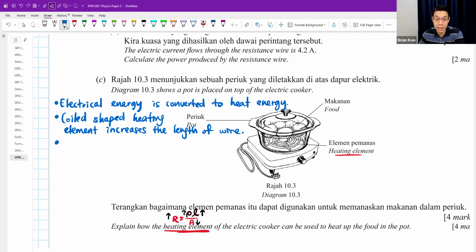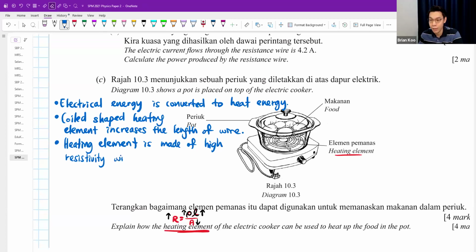Or maybe it's worth mentioning that for the heating element, I always choose a material like nichrome, because nichrome has very high resistivity. Heating element is made of high resistivity wire. You want to talk about thickness, the wire is usually very thin, that also can, but the greater length and also the higher resistivity is what produces a higher resistance.